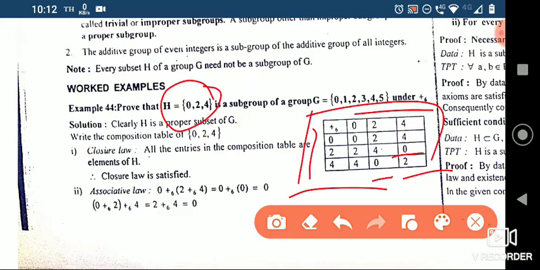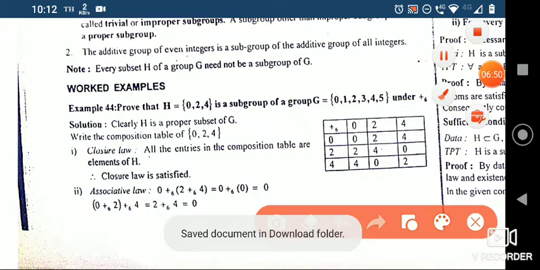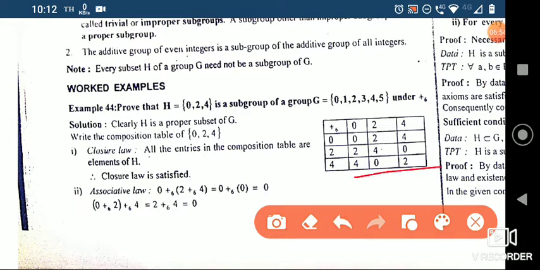Okay. The first thing is we have to check closure law. Just check the composition table. All elements which are there in this composition table are there in H, so it is closed. So closure law is satisfied. Next is associative law.